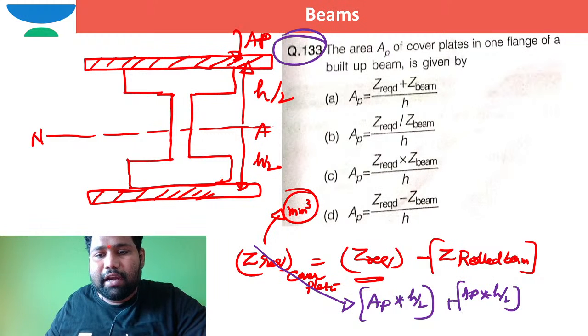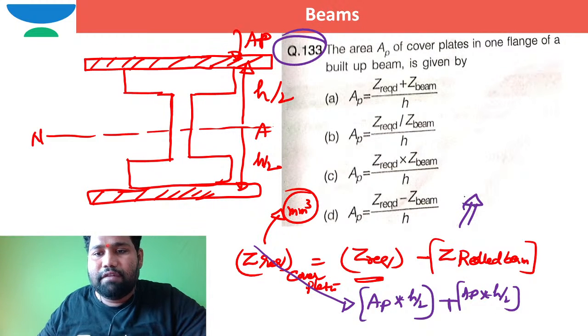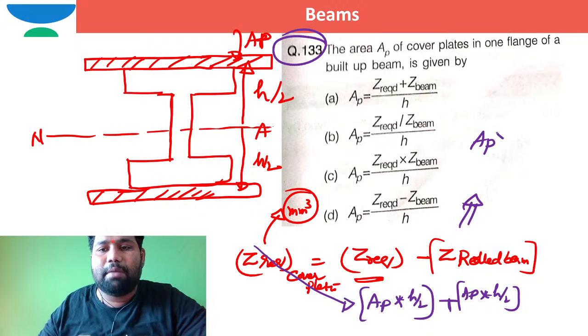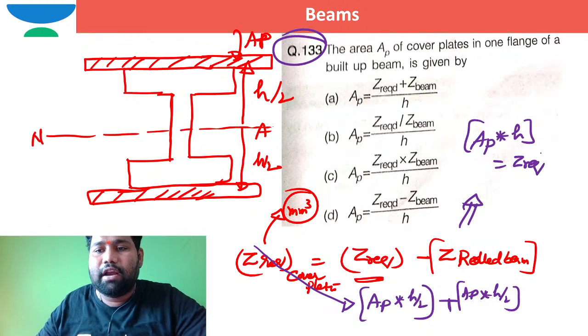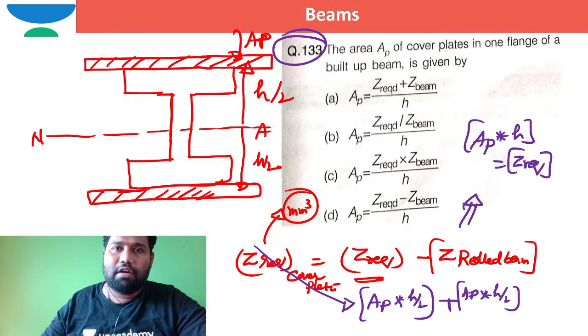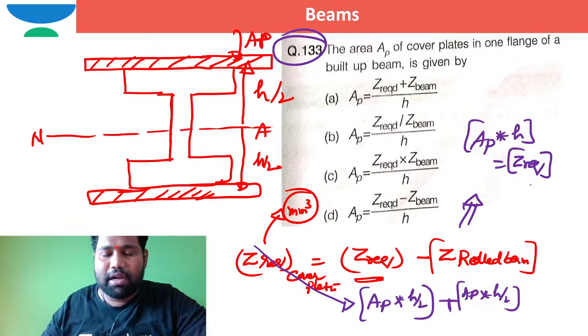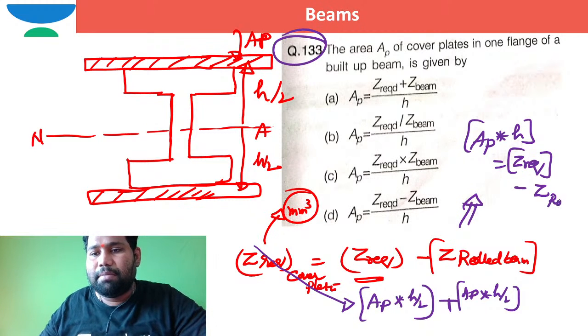So directly I can write this as, from this equation, AP, the area of the flange plate provided by one cover plate, into h is equal to Z required to resist the design bending moment of MU, minus Z, that is the section modulus of the rolled I section, maybe the rolled beam.